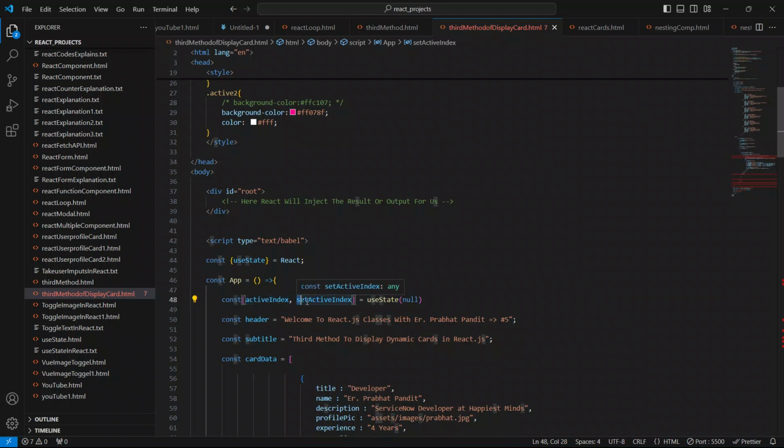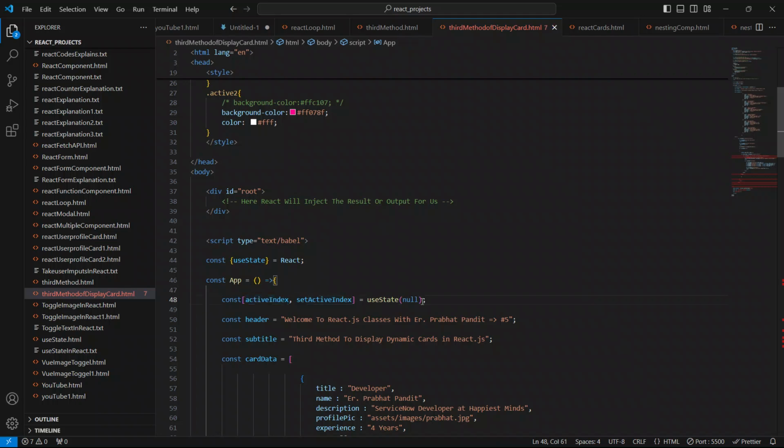Okay guys, through this set active index updater function, or this setter function, we will update or modify this state variable called active index. Let me just explain one more time, guys. Through this active index setter function, we will update or modify this active index state variable. As of now it's null.